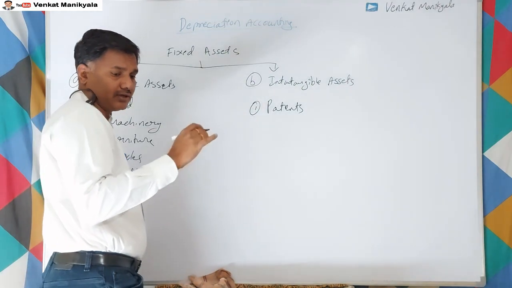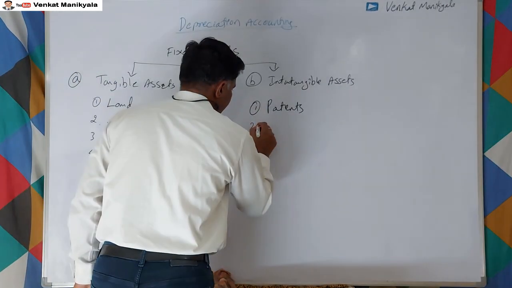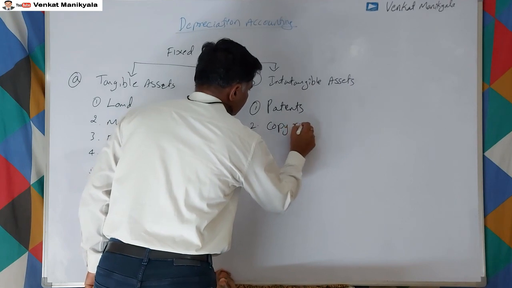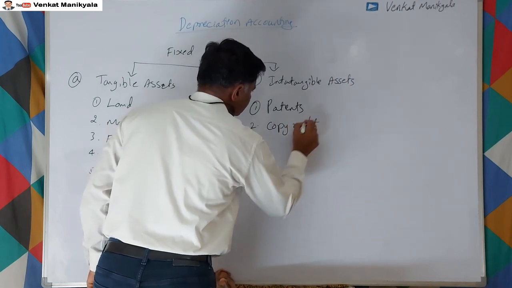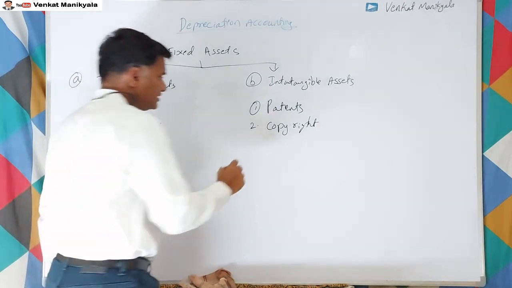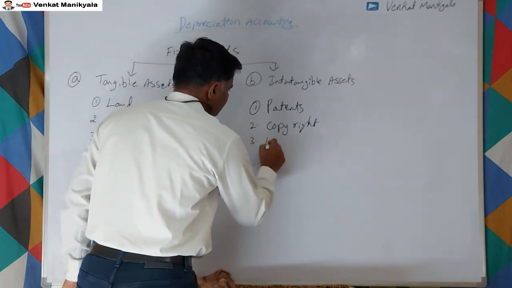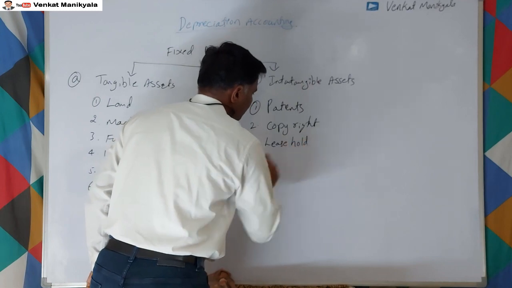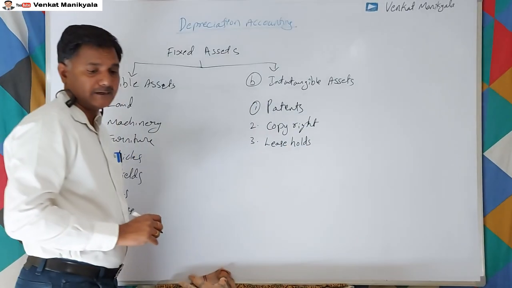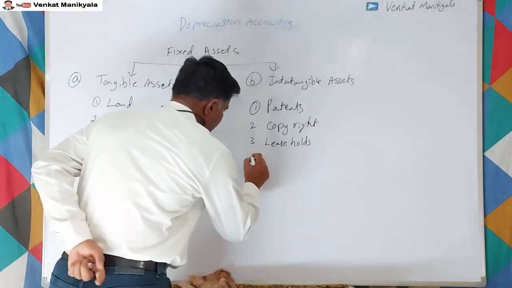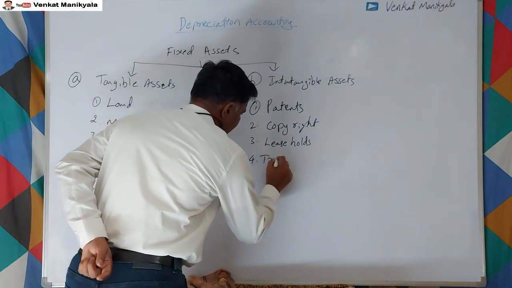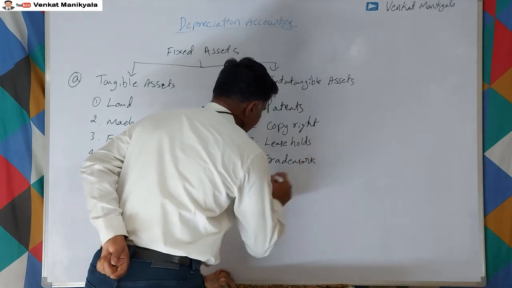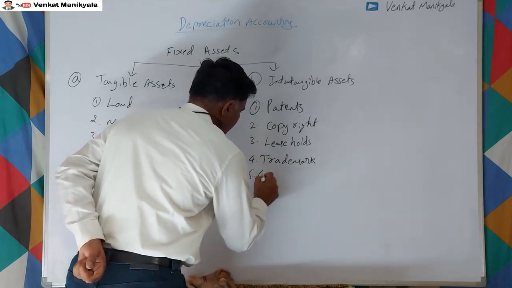In intangible assets we have patents, copyrights, leaseholds, trademarks, and goodwill.